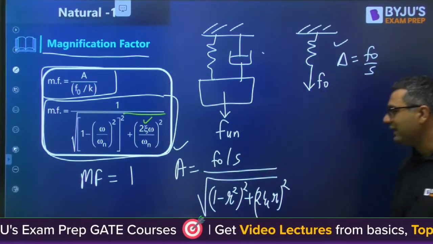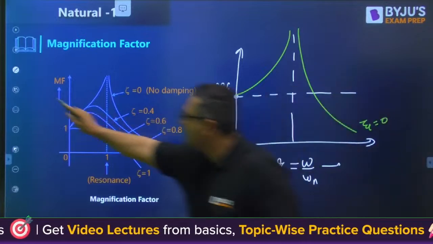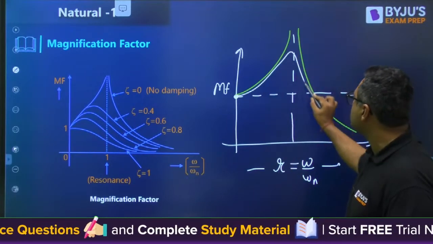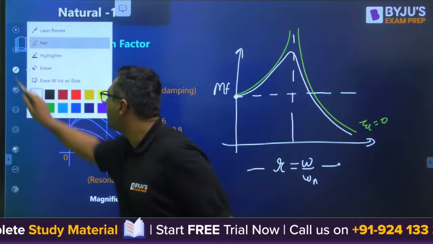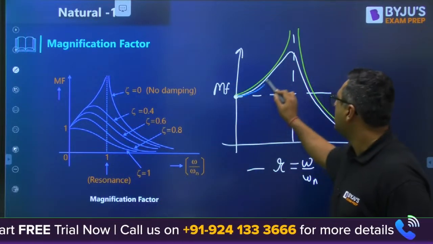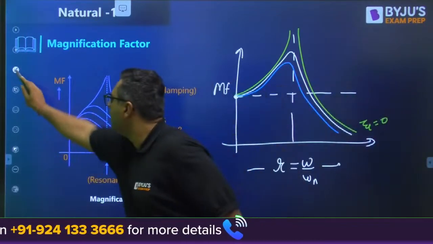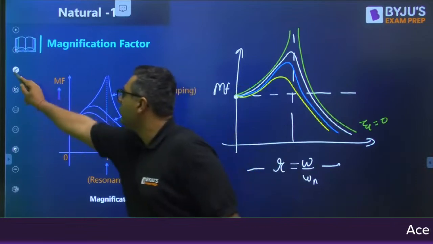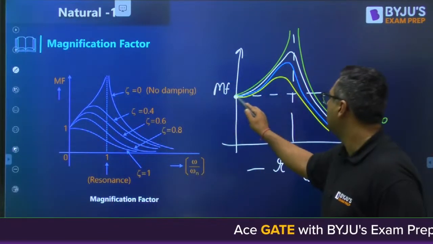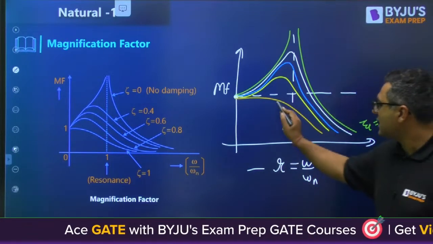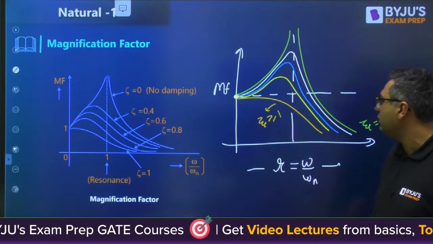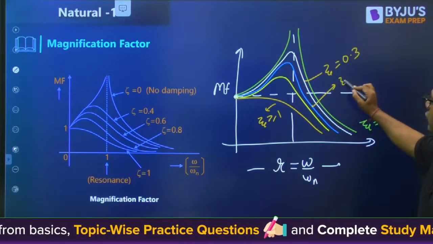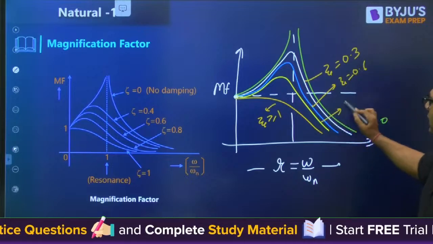So when you increase zeta, I am changing the color, this curve will go down. When you further increase zeta, the curve goes down more. As zeta increases again, the curve goes down further. Like this, a curve will come when zeta is more than or equal to 1. The white one will be for zeta 0.3, the blue one for zeta 0.6, and this one for zeta 0.9.